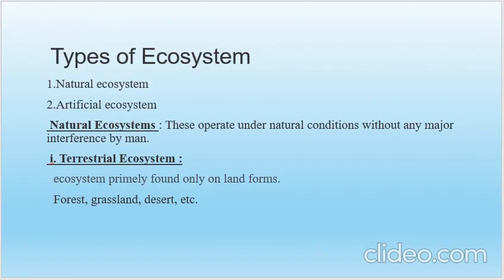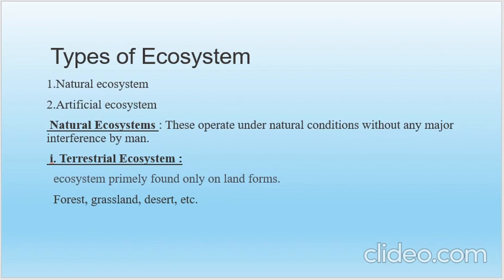We classify the ecosystem into two types, that are natural ecosystem and artificial ecosystem. Natural ecosystems are those in which there is no interference by human beings, and that have completely natural conditions. And artificial ecosystems are human-made ecosystems.